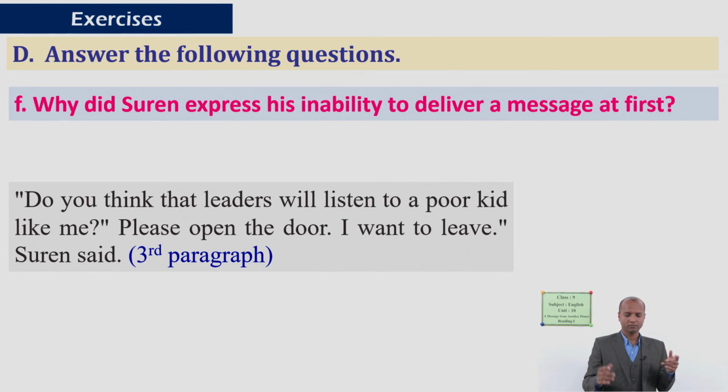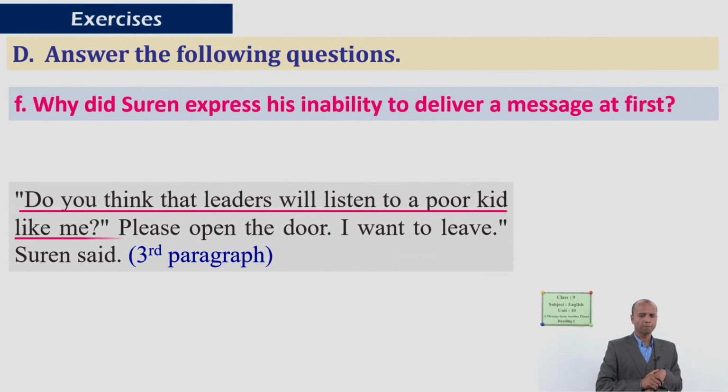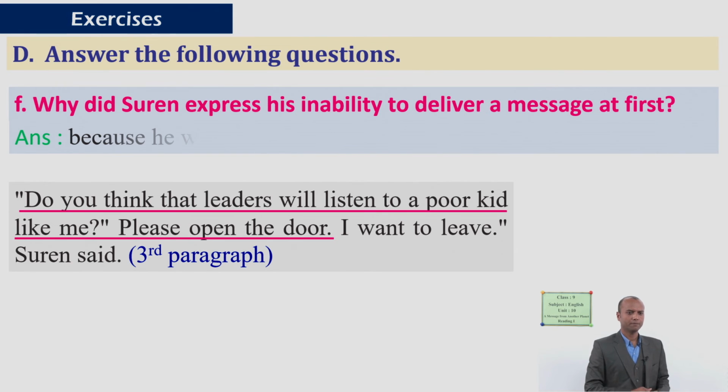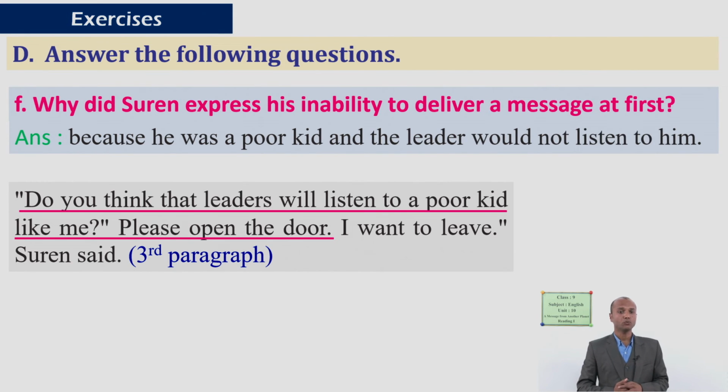Please open the door. I want to leave, Suren said. Please read these lines and find the answer. So what does he think about himself? Okay, very good. Because he was a poor kid, and the leaders will not listen to him.